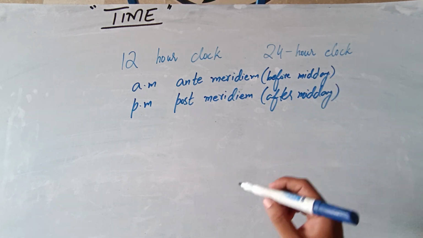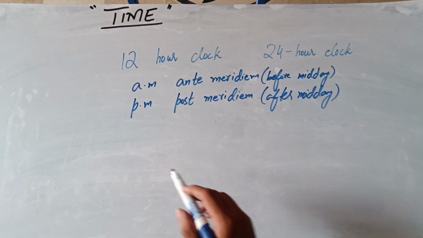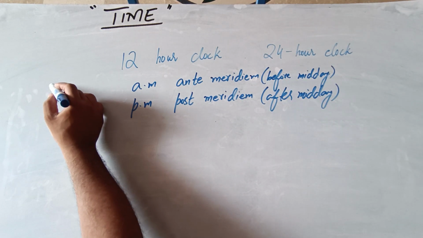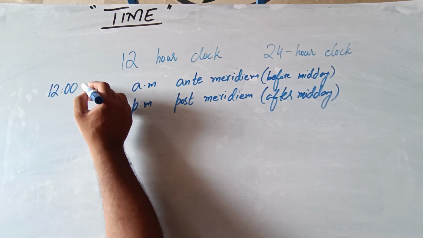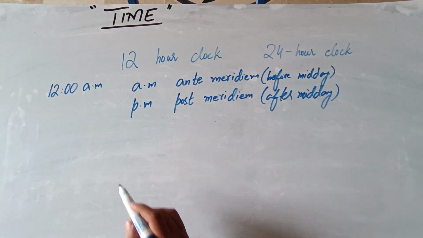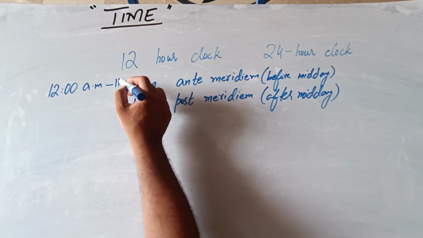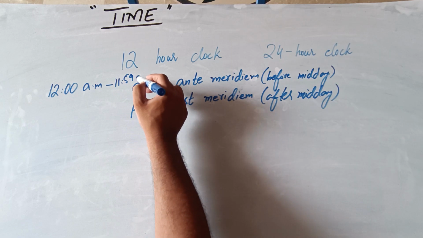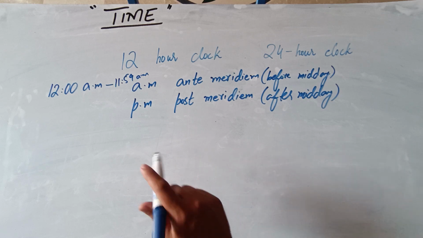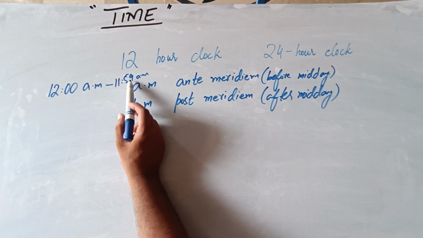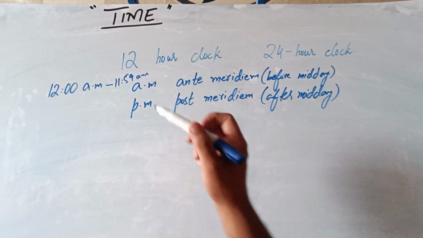So what does it mean? AM starts from 12:00 AM at night and it will continue till 11:59 AM in the morning, before noon. When the clock hits 12:00 at noon, it is considered 12 PM.